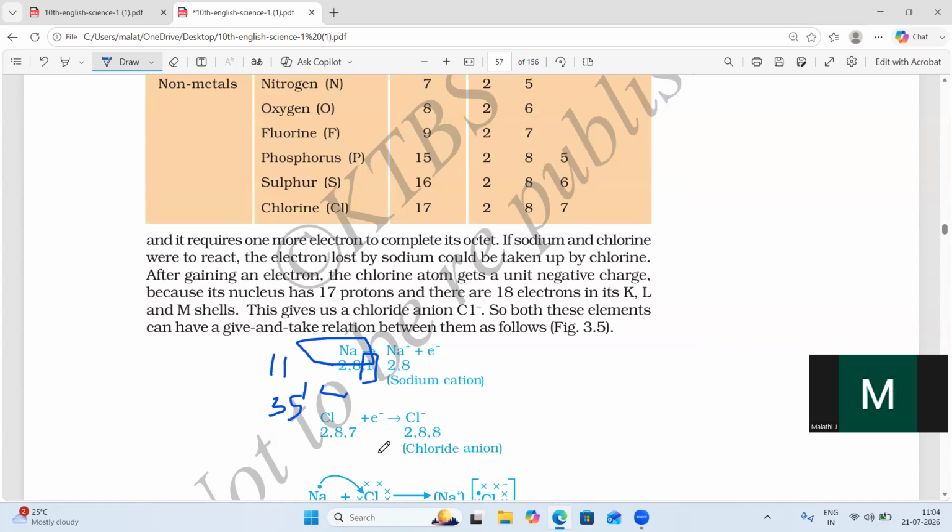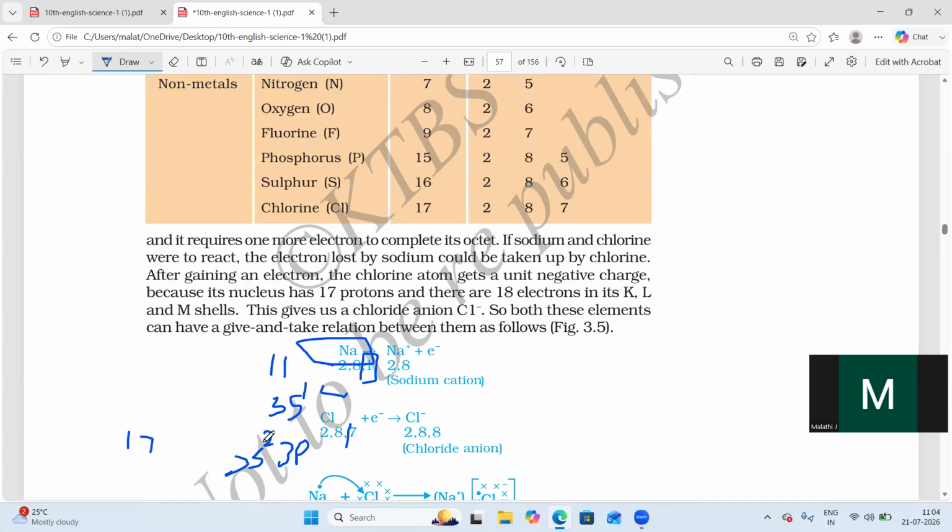If you write the electronic configuration for chlorine, you write 1s2, 2s2 and 2p6. Then if you come to the 3s orbital, what will happen? The chlorine atomic number you should know first, that is 17.